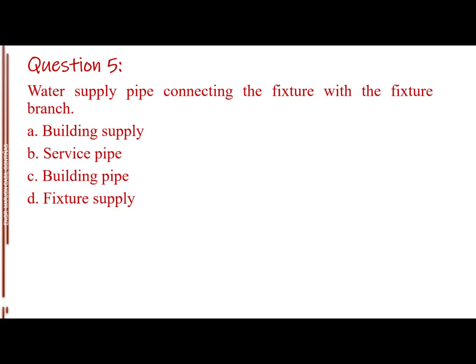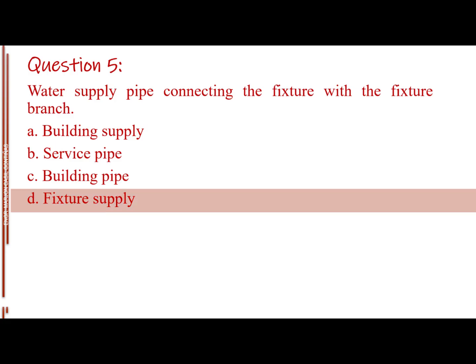Question number 5. Water supply pipe connecting the fixture with the fixture branch. Letter A, building supply. Letter B, service pipe. Letter C, building pipe. Letter D, fixture supply. The answer is letter D, fixture supply.